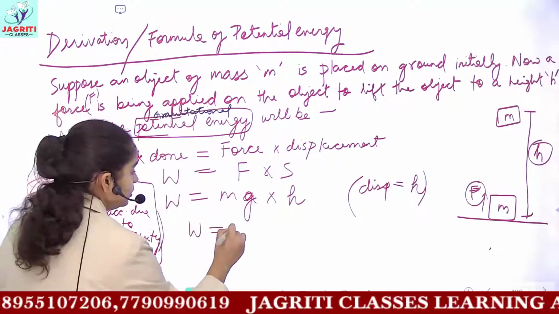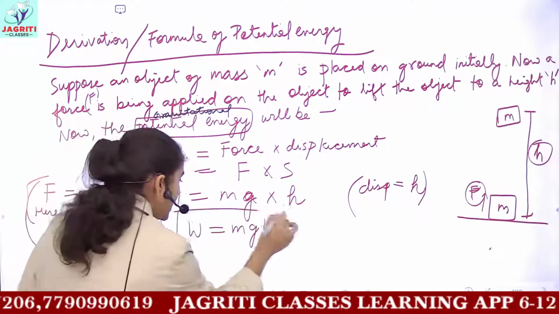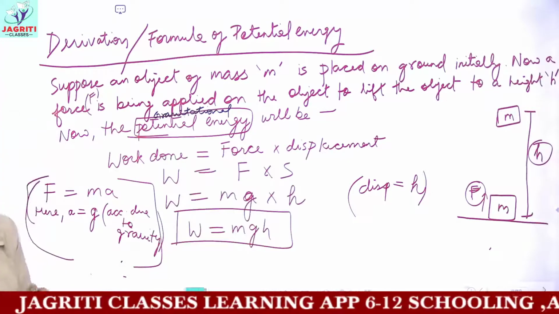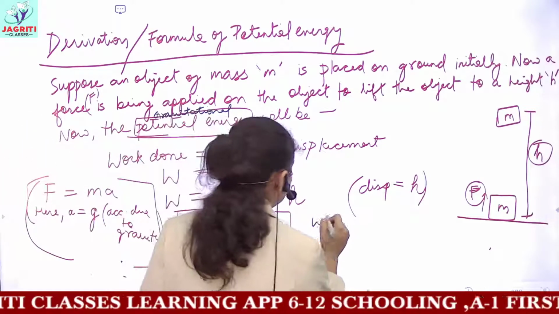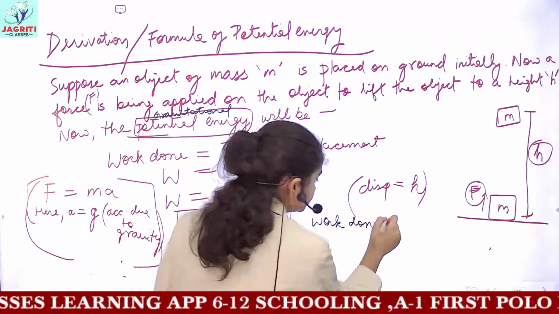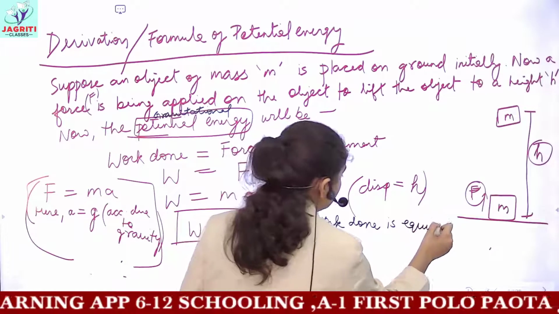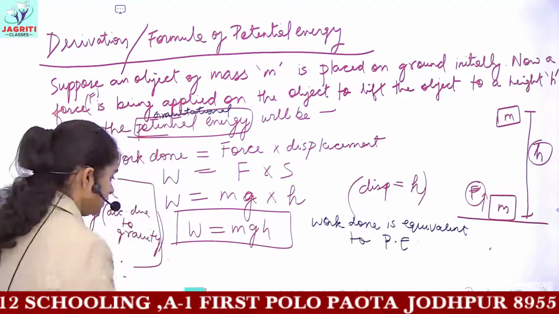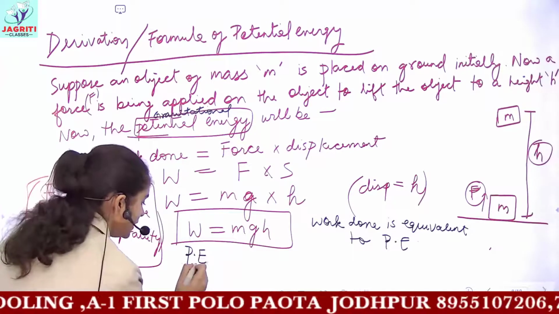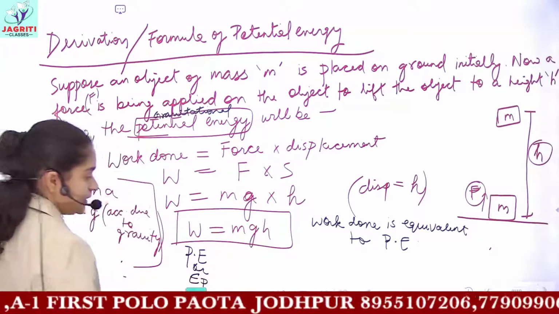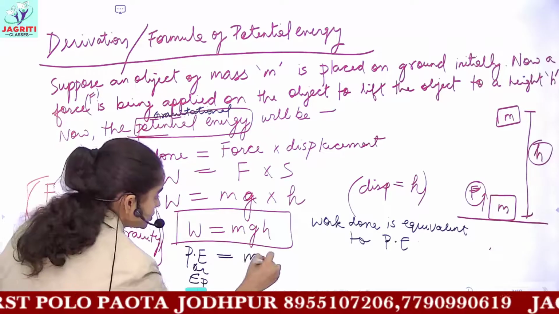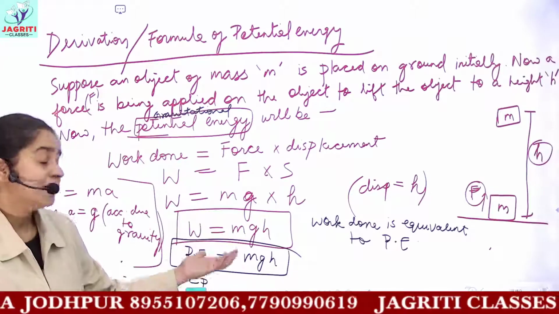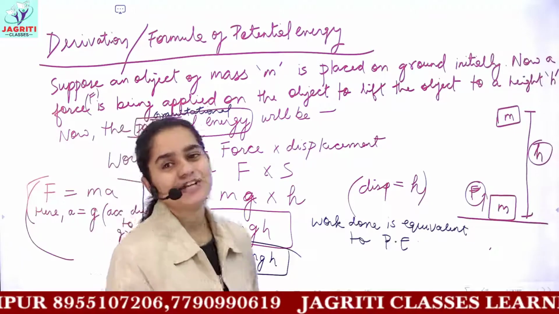So W would give me an expression mgh, and here you can write the similar line which we used in the case of kinetic energy, that here work done is equivalent to potential energy. So instead of W you can write potential energy, or you can also write EP. Potential energy would be equal to mgh. So this provides you with the formula for calculating the magnitude of potential energy.